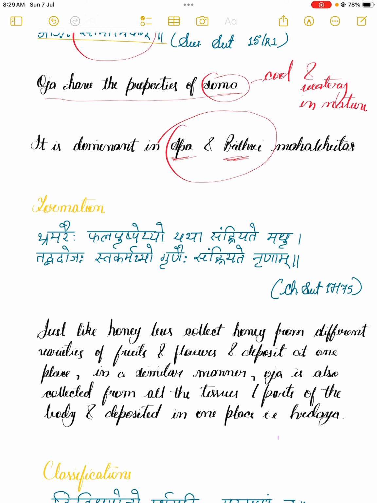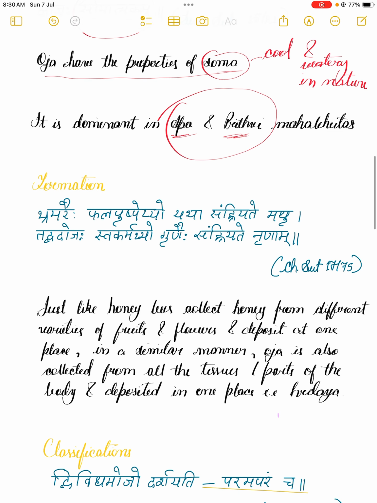In the same manner, the Ojha is collected, or gets its form, from all the tissues or parts of the body and gets deposited in one place. That is why we continuously say, as we have just studied, that Ojha is considered as the essence of all the Sapta Dhatus. So that is a simile, or a comparison, where the Ojha has been compared with the honeybees, which is really important.